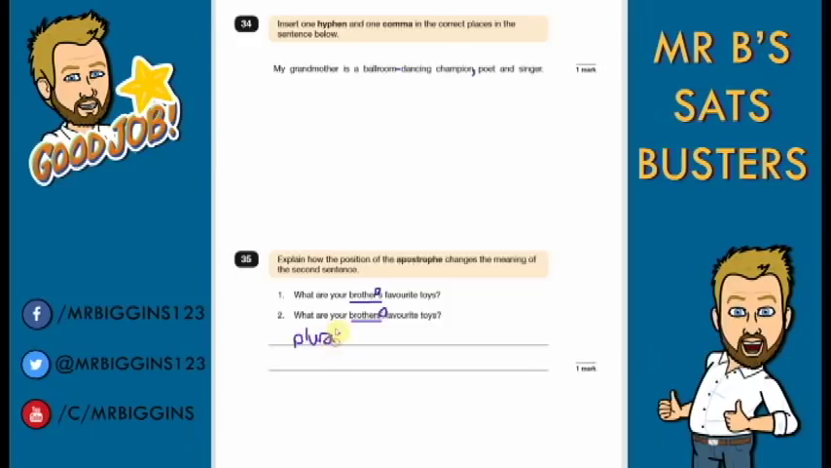So what we'd have there is, if you wrote something like, it's shown as plural possession, or in the second sentence it shows us that the favourite toys belong to the boys, then you would get the answer for that.